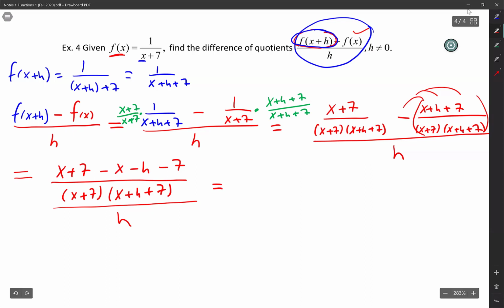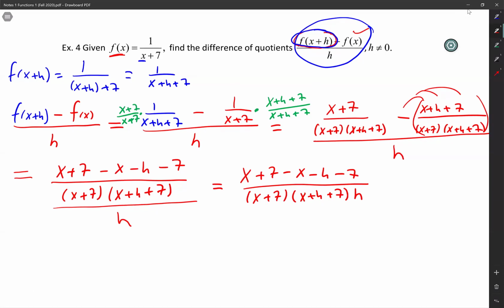Now tell me if I confuse you guys here. I'm going to rewrite my numerator the way it is. I know a lot of stuff zeroes out, but I'm going to rewrite it. x plus 7 minus x minus h minus 7 over x plus 7, x plus h plus 7. And then tell me if you freak out when I write the h there. Say, Chavez, I'm freaking out, or Chavez, no, I don't get it.